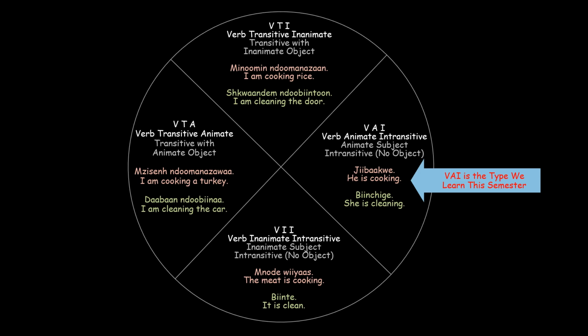I am cooking rice. I is still the subject, and rice is the object. Here, rice is not like the turkey. Rice is an inanimate object, and so we talk about it in different terms. Menomen ndomanazan. The next example, shkwandam nadobinton.